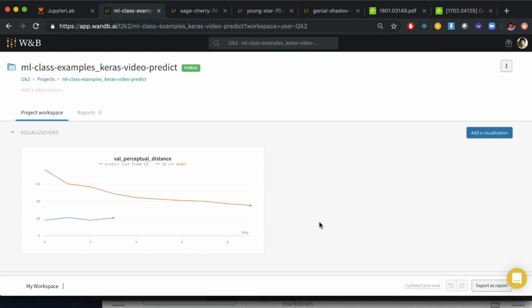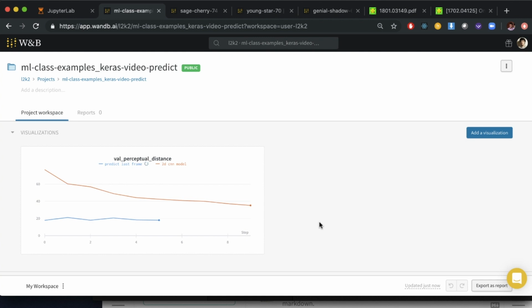It sort of feels like a CNN model should be able to learn a little bit more. In fact, a CNN model could predict just the last frame with the right kernel. So it's kind of interesting that it was so hard for our 2D CNN model to learn to do this. You would think that it would do strictly better, and maybe over time with enough training, it would learn to do this. But we don't have an infinite amount of time, so we want to help our model.